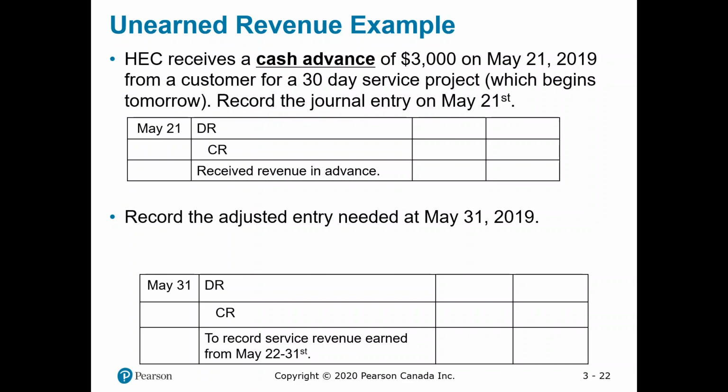HEC receives a cash advance of $3,000 on May 21st, 2019 from a customer for a 30-day service project, which begins tomorrow, so on May 22nd. First, we would record the entry on May 21st when that cash is received. So this is a journal entry, not new. This is what we learned earlier. So we are receiving cash, so we are going to debit that, which is how we increase it, for $3,000. And since we haven't done anything yet, they're paying us in advance, we are going to credit unearned revenue.